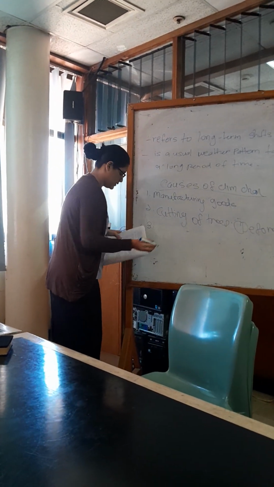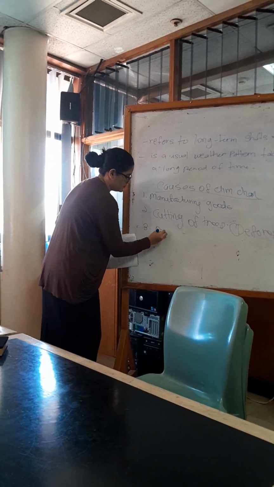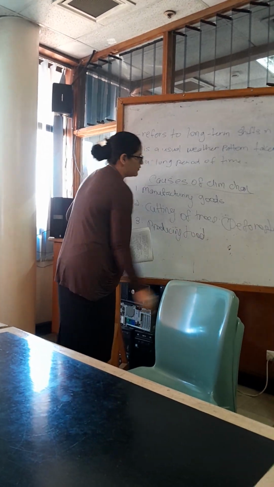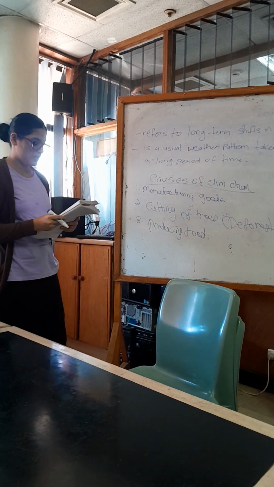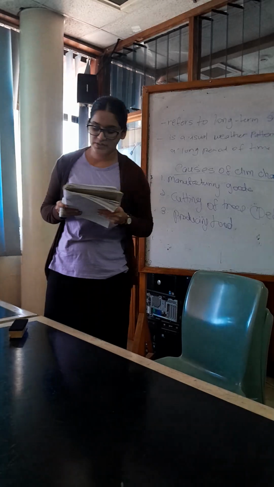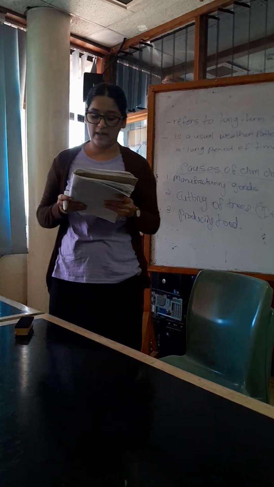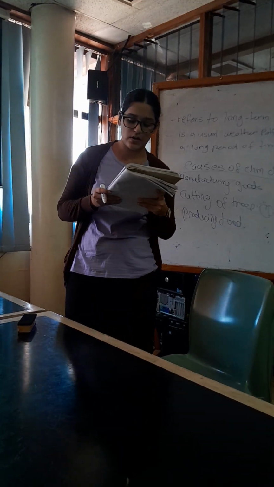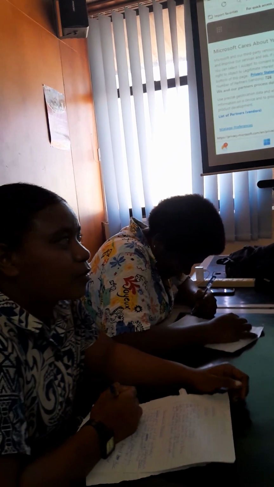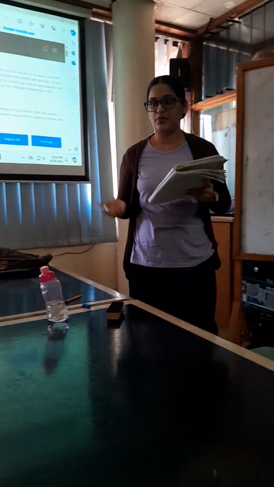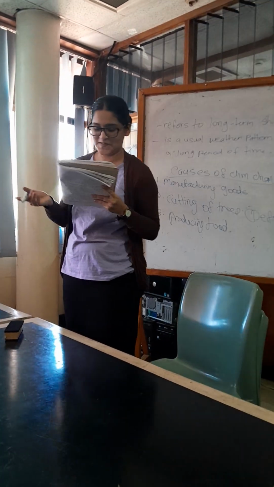Thirdly, we will see producing food. Producing food also causes climate change. How? Let's see the notes. Producing food causes emissions of carbon dioxide, methane, and other greenhouse gases, like grazing, digestion by cows and sheep, the production and use of fertilizers and manure for growing crops. All this makes food production a major contributor to climate change.